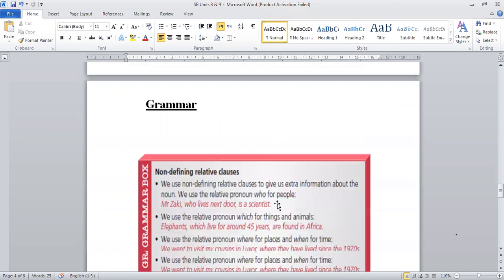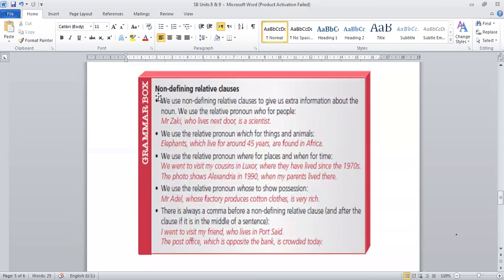What about the grammar here? In the grammar section, we will talk about the non-defining relative clauses. You studied before the relative clauses by using the relative pronouns who, which, where, that. And by the way, these are not question words here. We will use them as relative pronouns. Let's see the first point here. We use non-defining relative clauses to give us extra information about the noun.